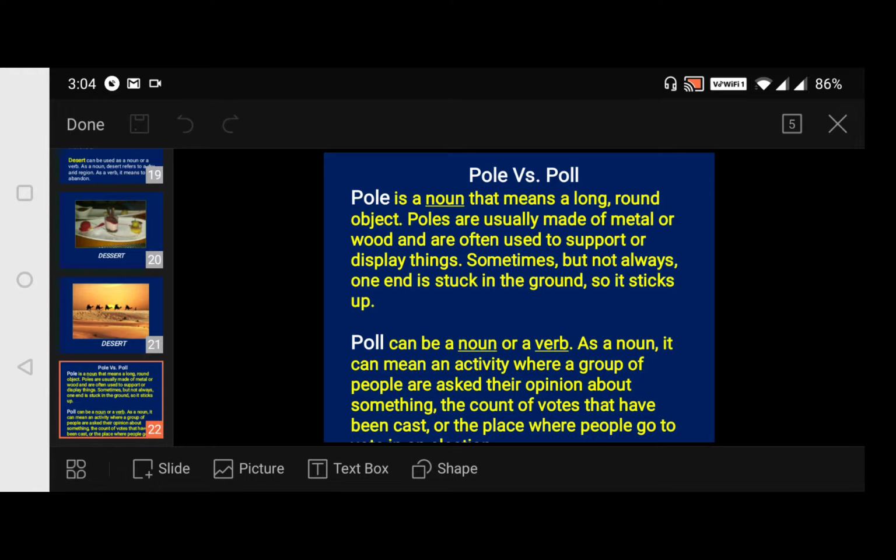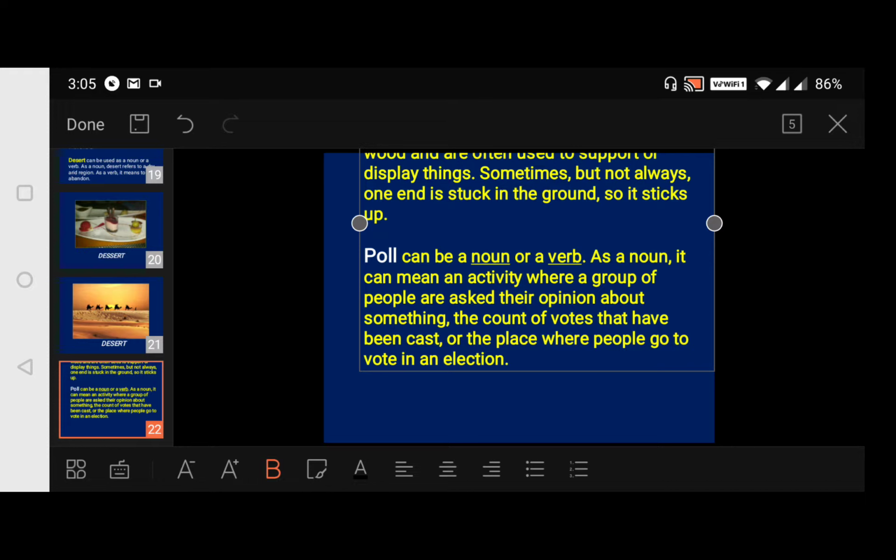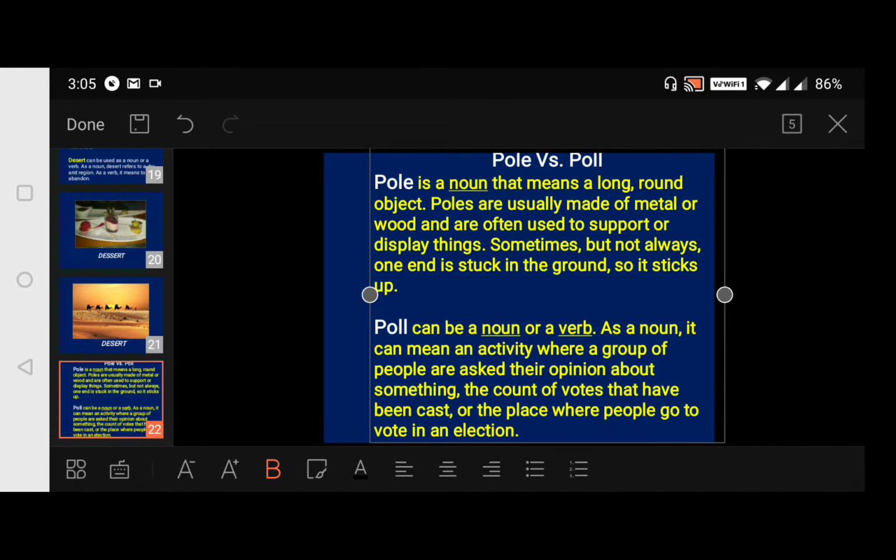As a noun, it can mean an activity where a group of people are asked their opinion about something, like an exit poll, and the count of votes that have been cast, or the place where people go to vote in an election. The results of the exit poll are likely to be like this. They appear in surveys, in news, on Republic, NDTV and many other channels. We listen to that, isn't it?